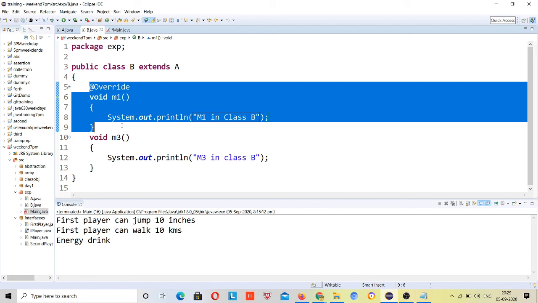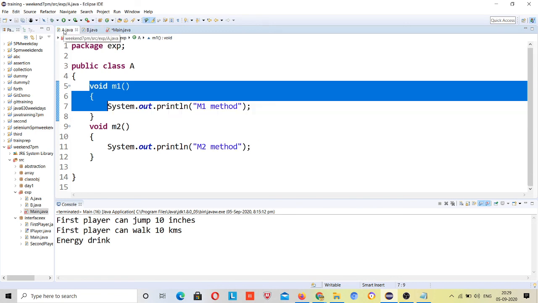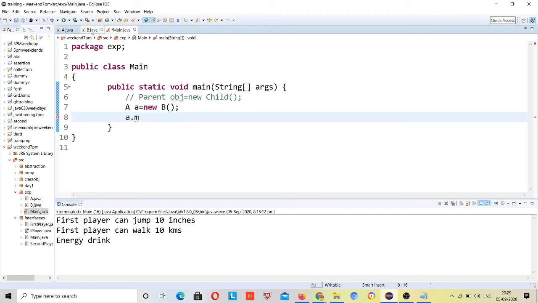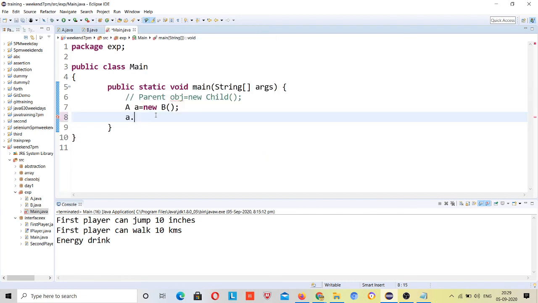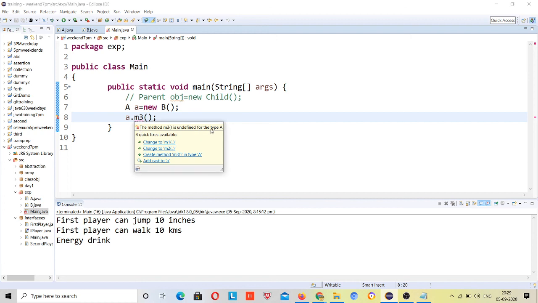If this method is not overridden in the child class, then run the parent class method. But if the method is not present in your parent, like m3, and you try to call this m3, because m3 is not present in your parent, there will be an error. Let's see, although it's not suggesting, that is enough to understand that this will give an error, right? See, the method m3 is undefined for type A.